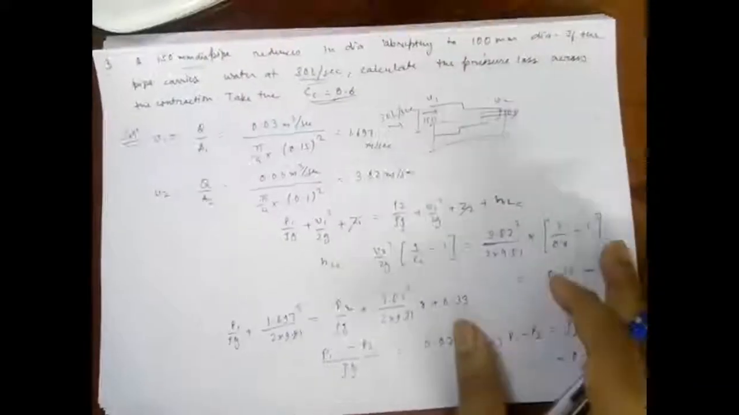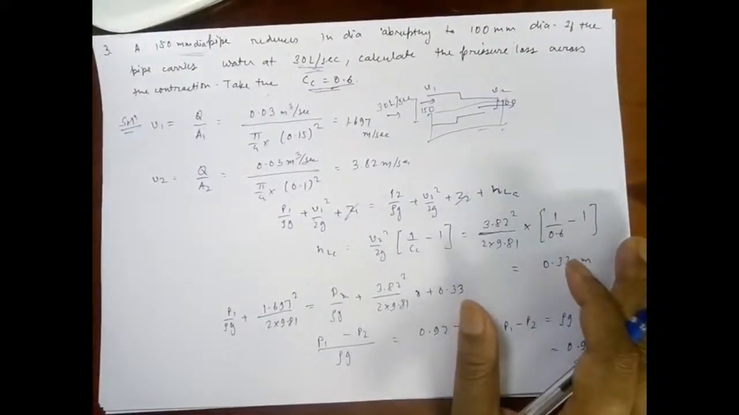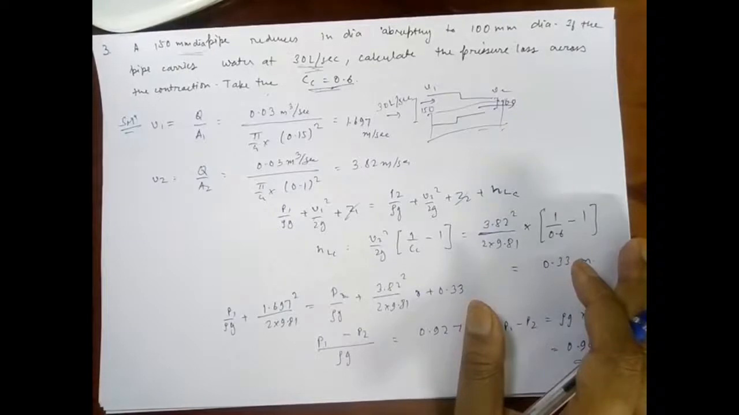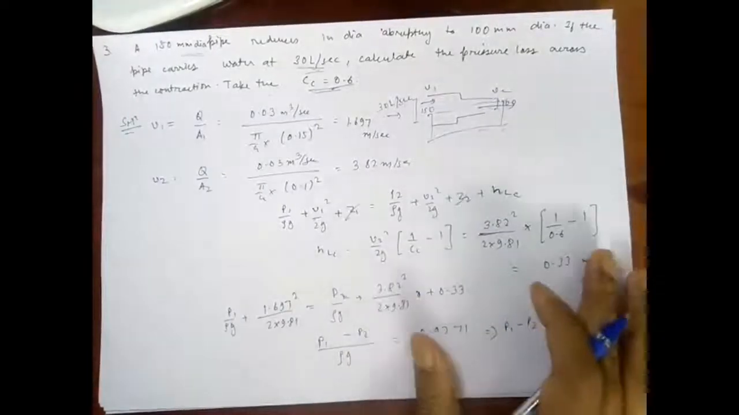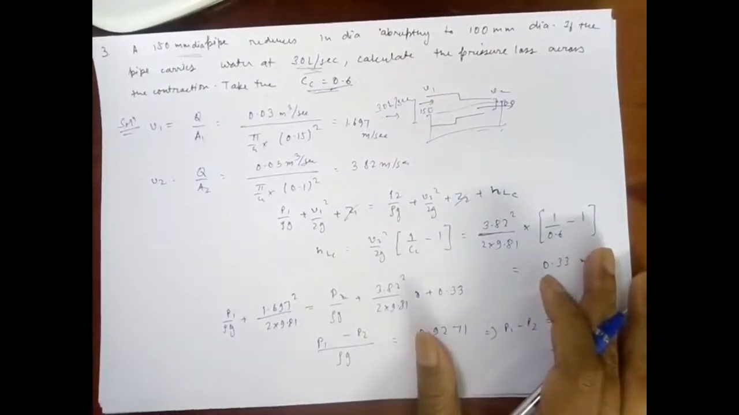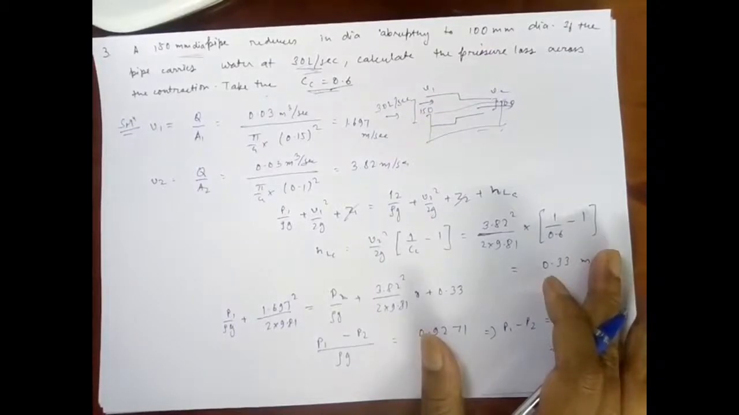So that was all regarding the first part of the flow through pipes, and this was all about the major and minor losses in the pipes. In the next part of the video we will start with the hydraulic gradient line and total energy line.